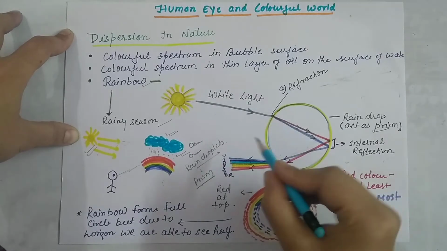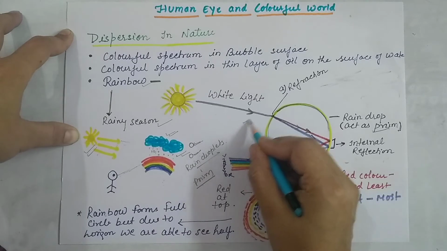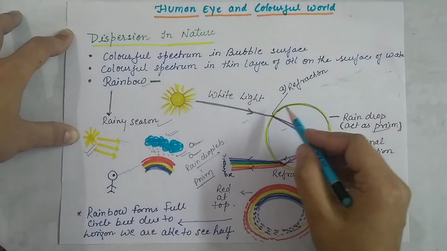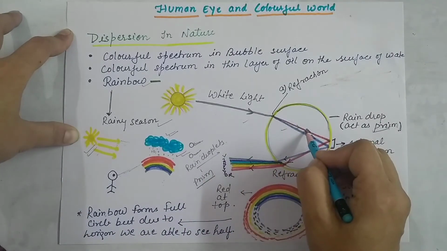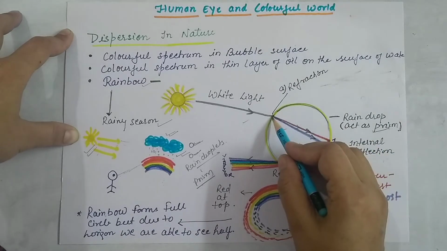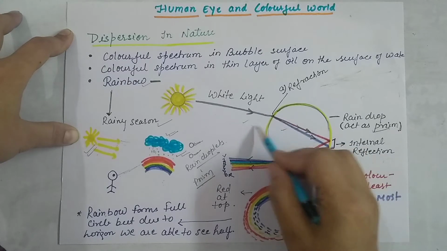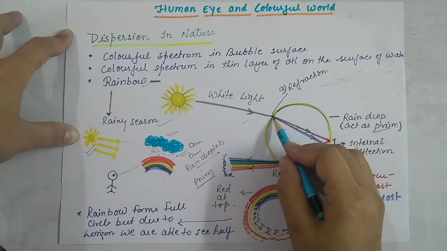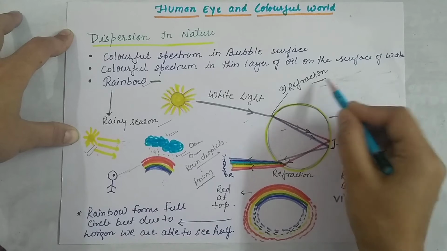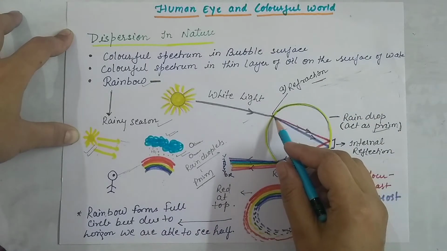Here the medium is different, so a refraction of light takes place.